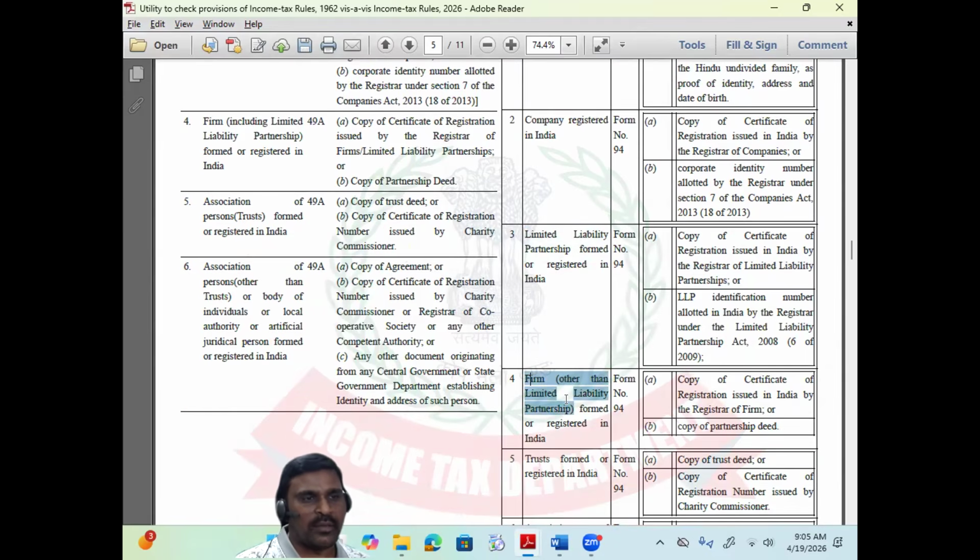Firm other than limited liability partnership, and the third point is limited liability partnership. While applying for PAN, they have given separate rules for firm and LLP, though the old provisions said firm includes LLP. This is also one thing which supports that a new PAN is required when the firm is converted into LLP.